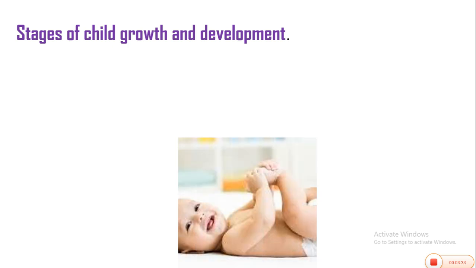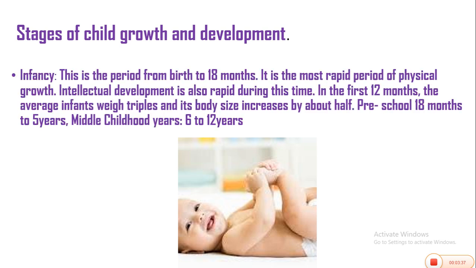Stages of growth and development. The first stage of development and growth we're considering is the infancy stage. The infancy stage is the period from birth to 18 months, that's a year and 6 months. It is the most rapid period of physical growth. Intellectual development is also rapid during this time. In the first 12 months, the average infant triples in weight and his size increases by about half.